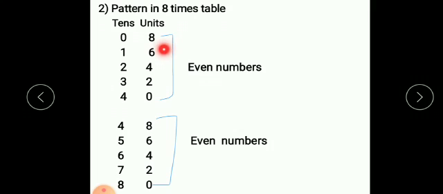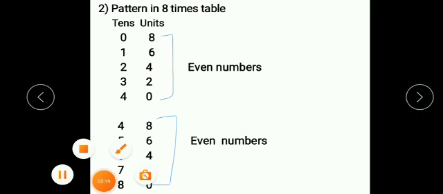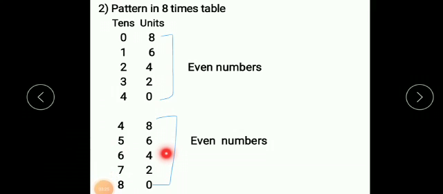8 ones are 8, 8 twos are 16, 8 threes are 24, 8 fours are 32, 8 fives are 40, 8 sixes are 48, 8 sevens are 56, 8 eights are 64, 8 nines are 72, 8 tens are 80. See, unit place 8, 6, 4, 2, 0 means even numbers are given.